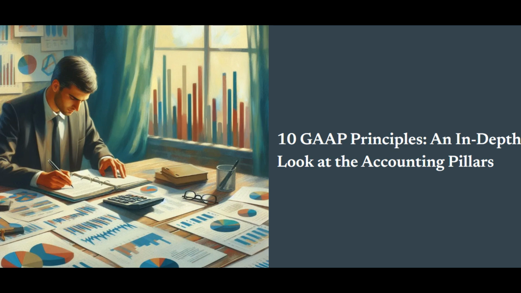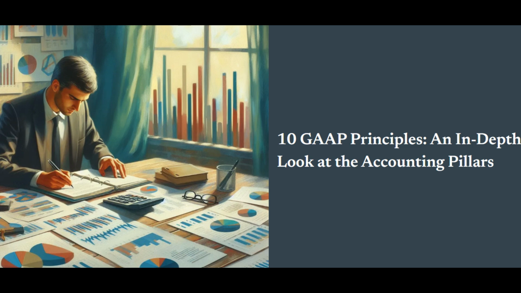First up, we have the principle of regularity. Think of this as the commitment to follow the established accounting rules and guidelines without deviation. It's not just a suggestion, it's a requirement. Imagine an accountant at a tech startup who has just signed a multi-year contract for software development. According to GAAP, they can't just recognize all the revenue from that contract at once. They must recognize revenue as the work is completed. This principle ensures that financial statements reflect the true performance of a company over time. If everyone followed their own rules, comparing financial data across companies would be like comparing apples to oranges.